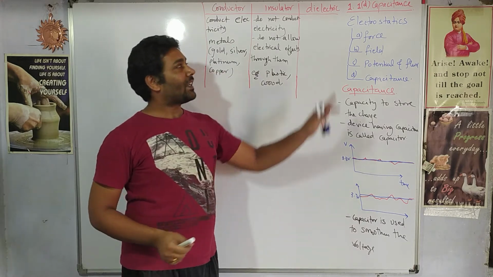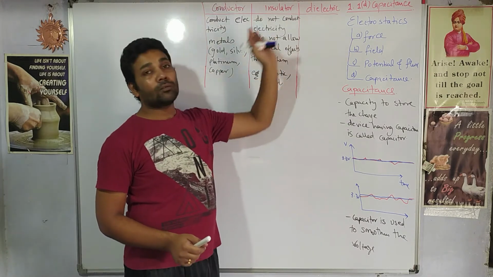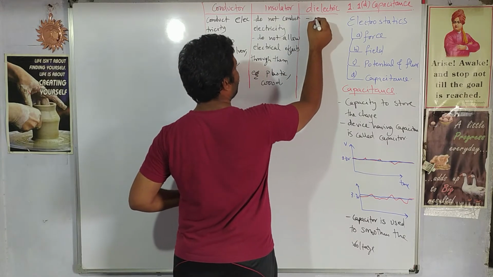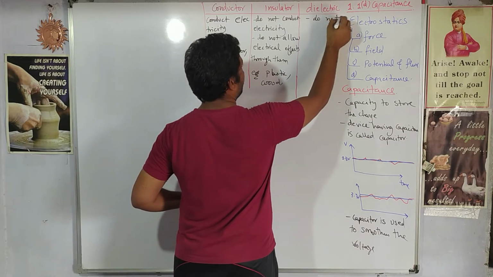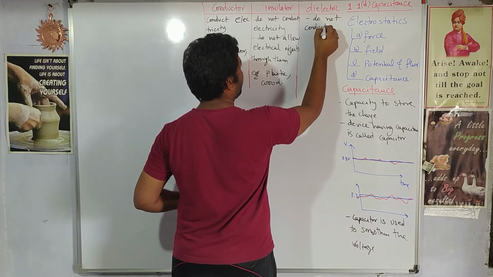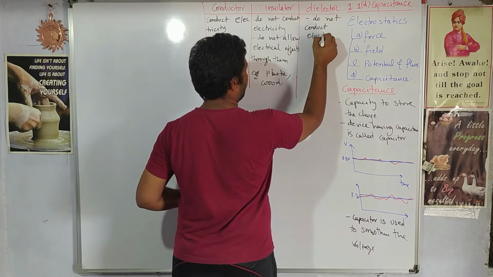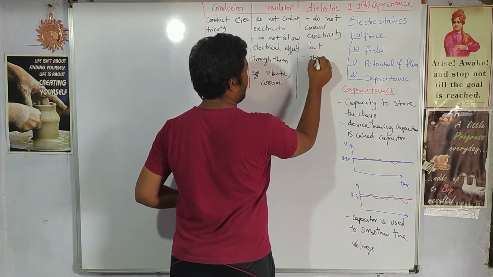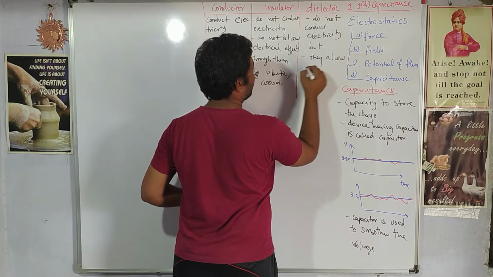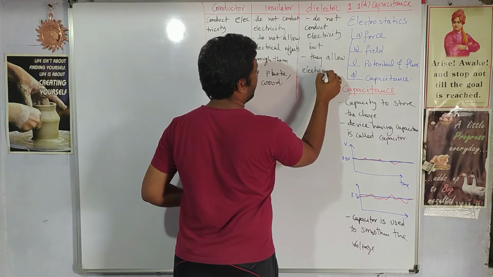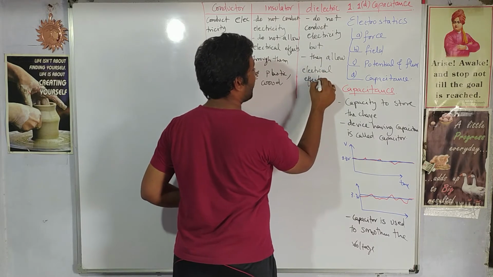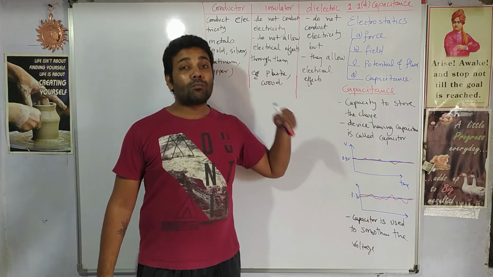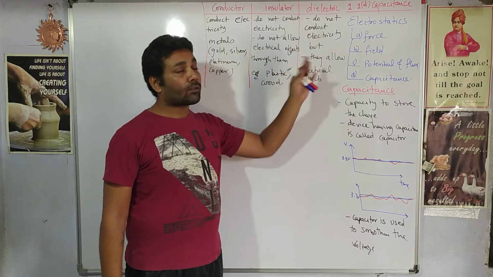Now coming on to the dielectrics, these are similar to insulators. What is the similarity? They also do not conduct electricity. But they allow electrical effects. Electrical effects in the sense they allow electric field to pass through them, right? Maybe they also allow magnetic field to pass through them. So those are called dielectrics.